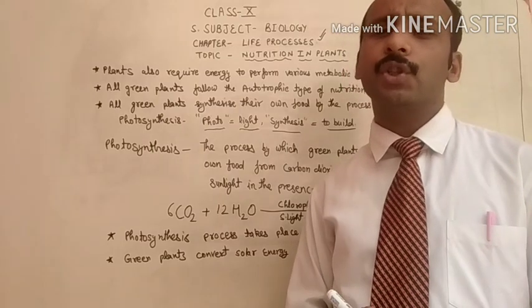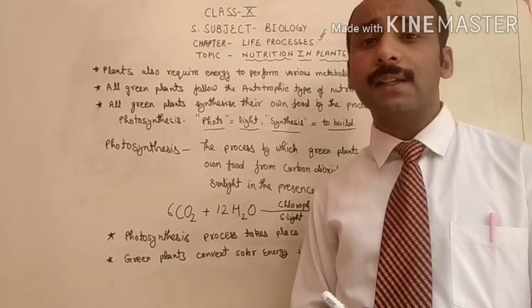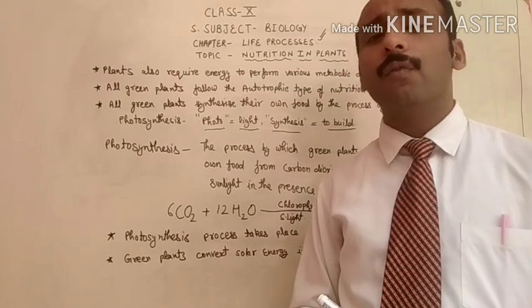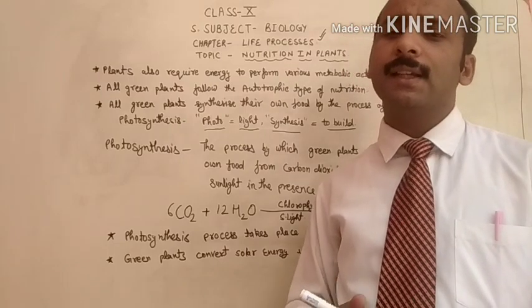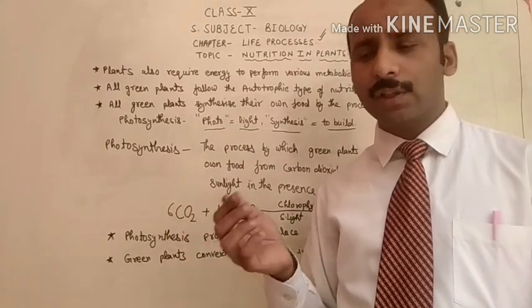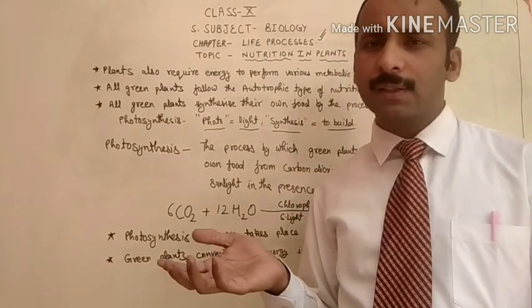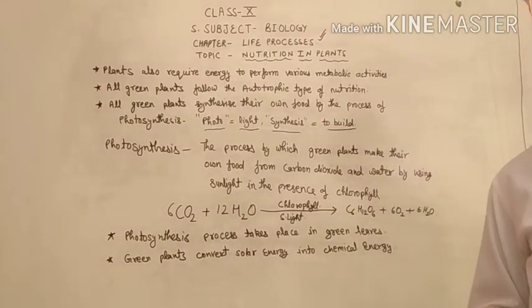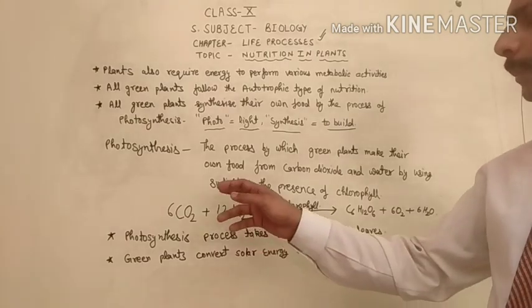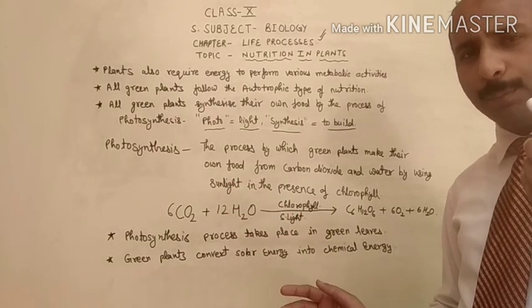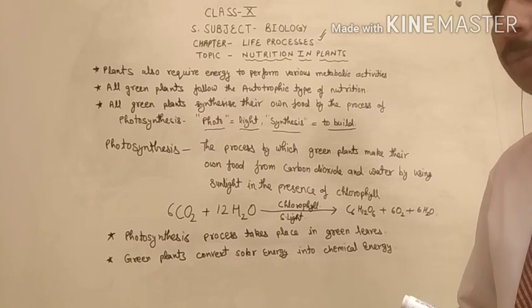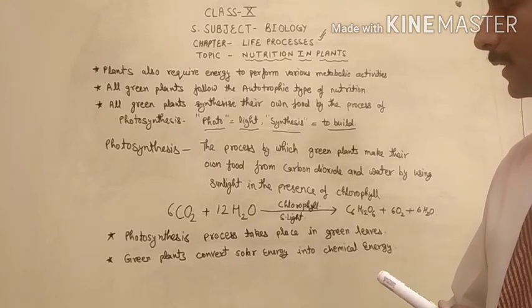That type of nutrition is called chemosynthesis. But in photosynthesis, plants obtain their food from sunlight. In the presence of sunlight they form their food, and that is called photosynthesis.